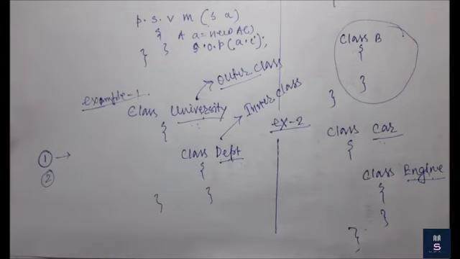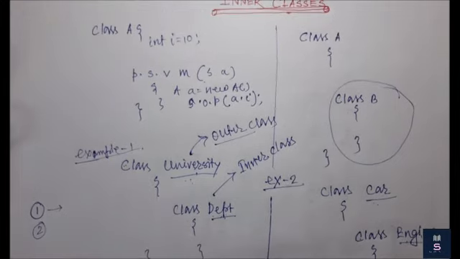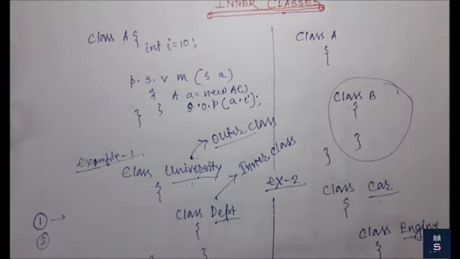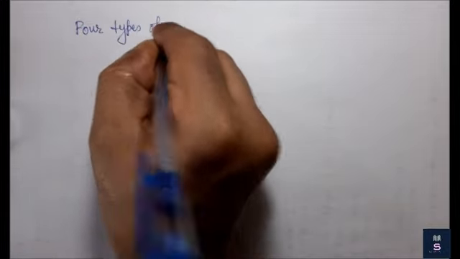Okay. Now the next question is, how many types of inner class are possible? We simply define a class within a class, which is called an inner class, so in how many ways can we declare my inner class? It depends on the position where we write the inner class, and its behavior. There are 4 types of inner class. Let me write them one by one. So, 4 types of inner class.